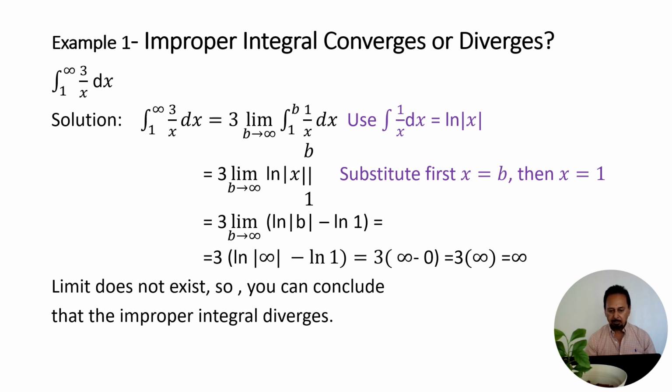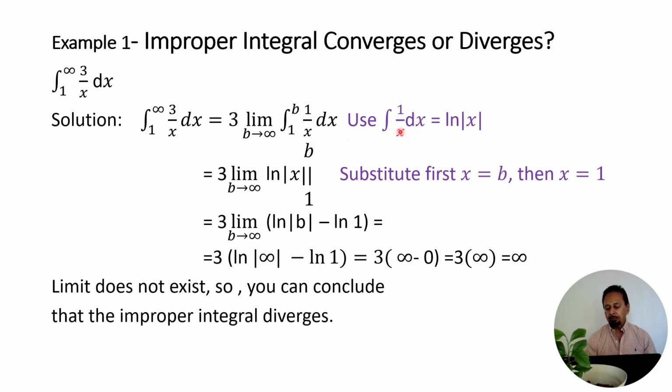Here is an example of an improper integral: the integral from 1 to infinity of 3 over x dx. We can rewrite this integral. We factor out 3 and we write the limit as b approaches infinity of the integral from 1 to b, where we replace the infinity with b, of 1 over x.